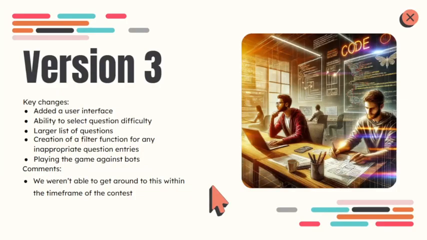Unfortunately for version 3, we weren't able to complete it within the time frame of the contest, but we really wanted to elevate the fun aspect of the trivia game by adding a user interface, adding another way to sort through questions, such as difficulty, using a larger list of questions, and playing against a bot are some of the changes we wanted to see from this version.